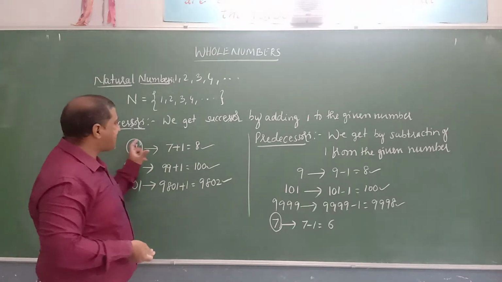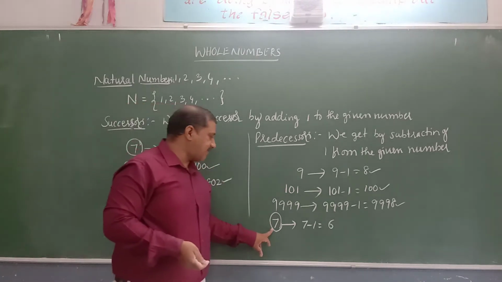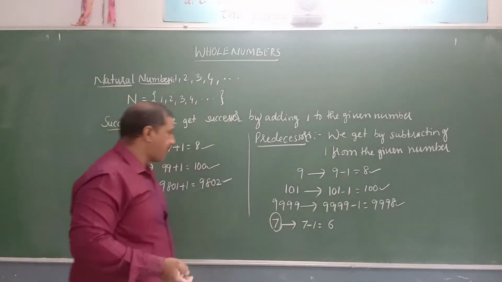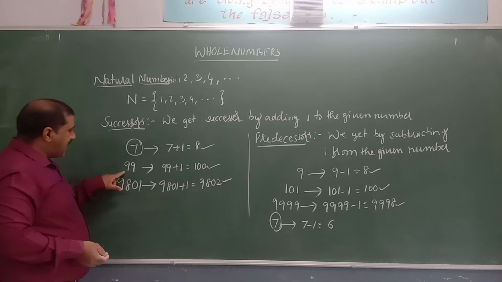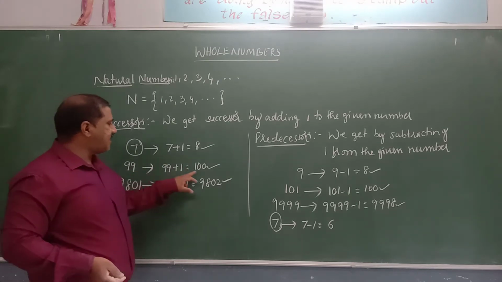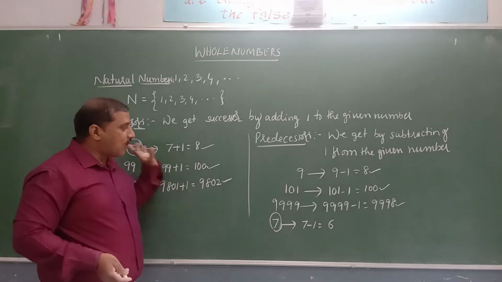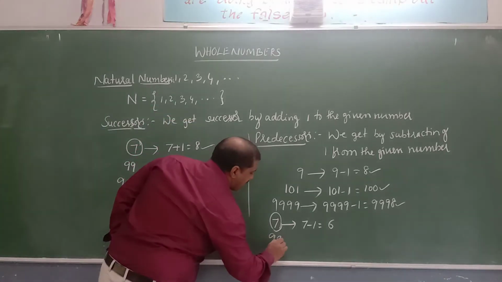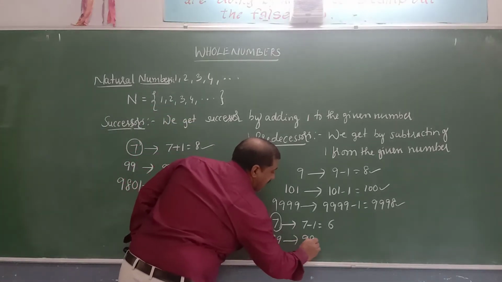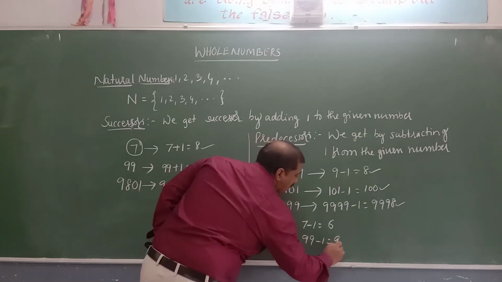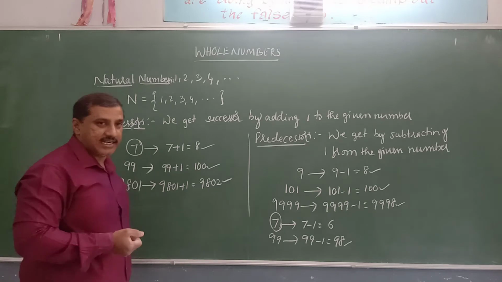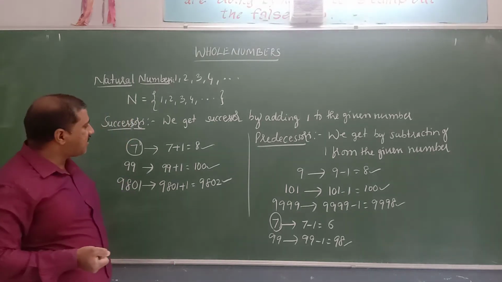For 7 the successor is 8 and the predecessor is 6. Similarly, for 99, its successor is 100. What is the predecessor of 99? The predecessor of 99 is 99 minus 1, which equals 98. So 98 is the predecessor of 99. From this, what can we conclude?